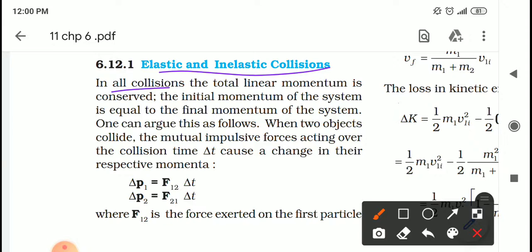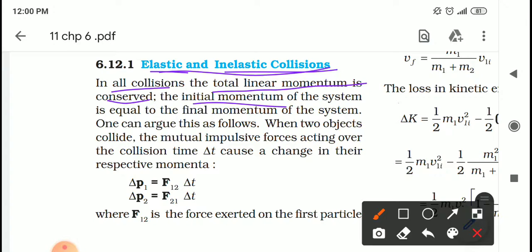In all collisions, whether elastic or inelastic, the total linear momentum is conserved. Students, the law of conservation of momentum is universal and fundamental. The total momentum before the process must be equal to the total momentum after the process. Whether the collision is elastic or inelastic, the momentum is always conserved.